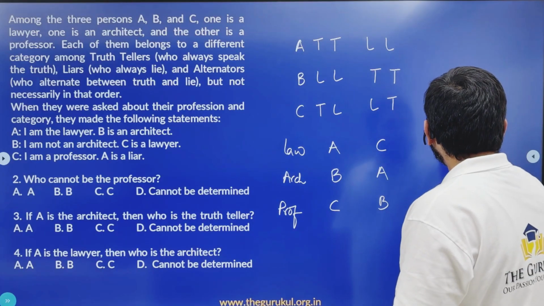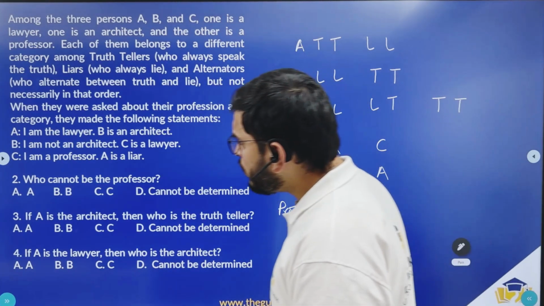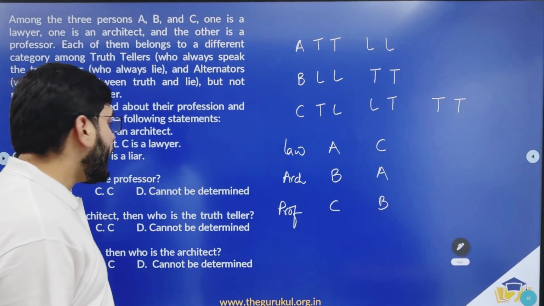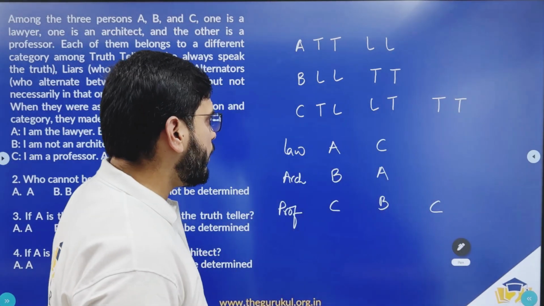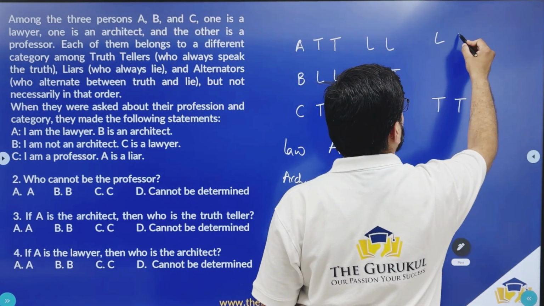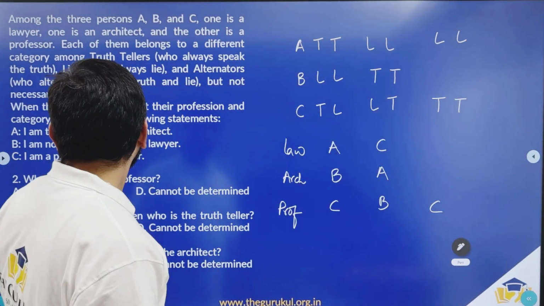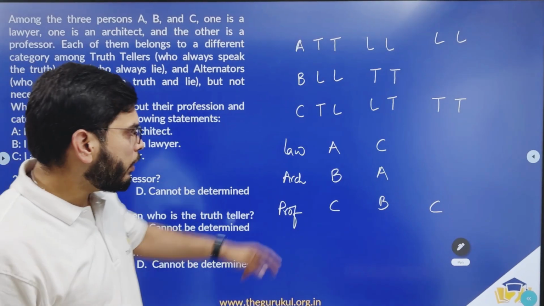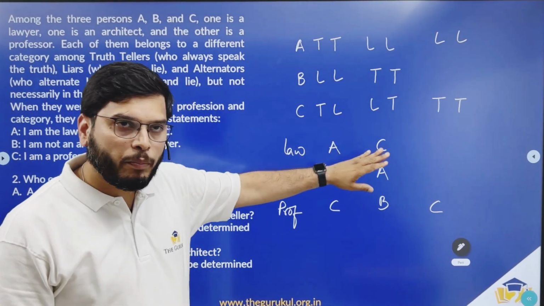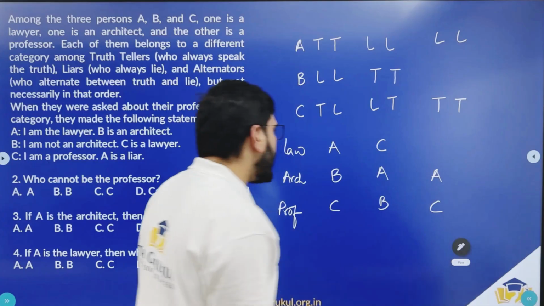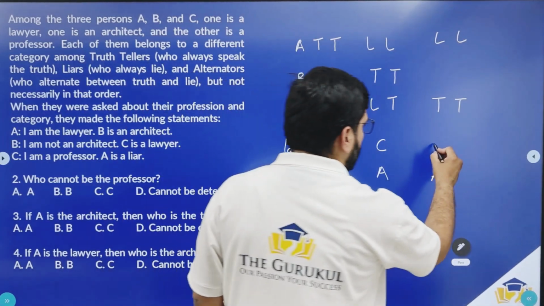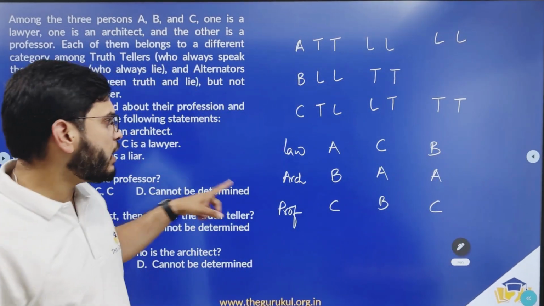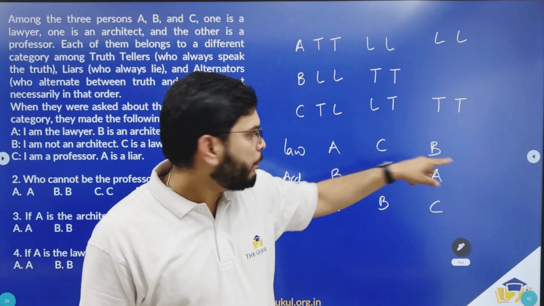Now let us consider C to be the truth teller. What are the statements made by C? I am a professor. Done. A is a liar. So both the statements made by A should be lies. Right. Now what is the first statement made by A? I am the lawyer. So that has to be a lie. So A cannot be the lawyer. A should be architect and B should be the lawyer. And what is the second statement made by A? B is an architect. Again, that is a lie. Right. B is a lawyer here.